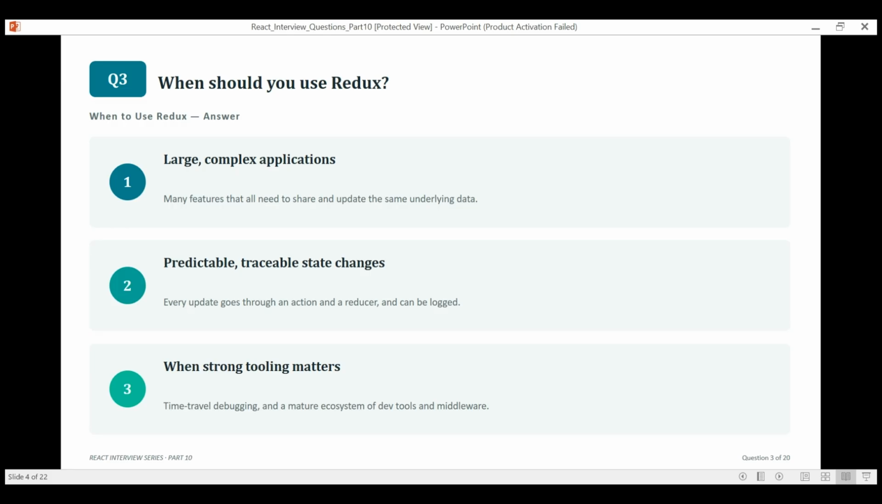When should you use Redux? Reach for Redux when your app is genuinely large and complex with a lot of state shared across many features. It shines when you need every state change to be predictable and traceable, and when strong dev tools like time-travel debugging actually matter to your team.